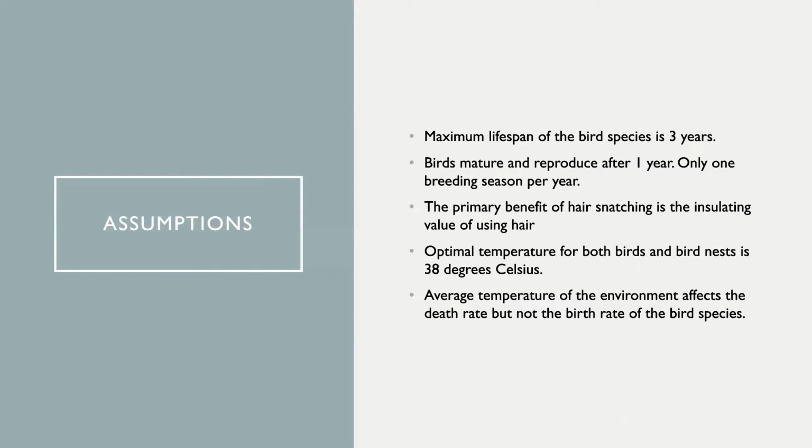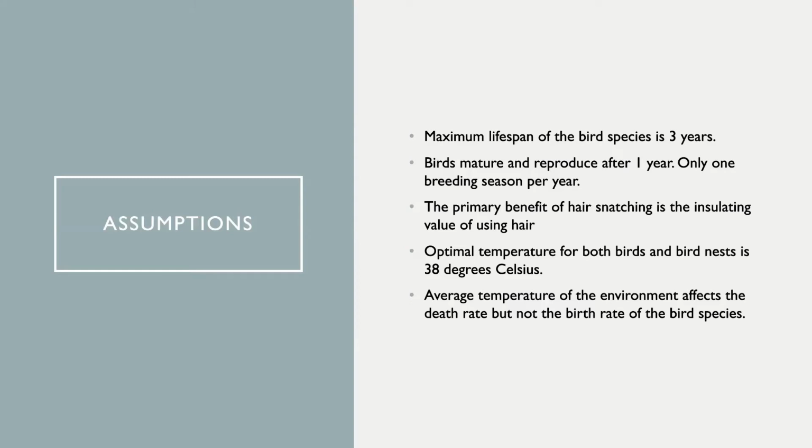So before getting into our model, we will try to make some assumptions about the bird species first. These assumptions are based on the collected information of the relevant papers, and some of them we think are logical to assume. First of all, we assume that the maximum lifespan of the bird species is 3 years, which means that all the birds of age 2 will die in the next year. And we assume that the birds mature and reproduce at 1 year, and in 1 year, there is only one breeding season. Next, we want to focus on only one thermal benefit of the hair snatching.